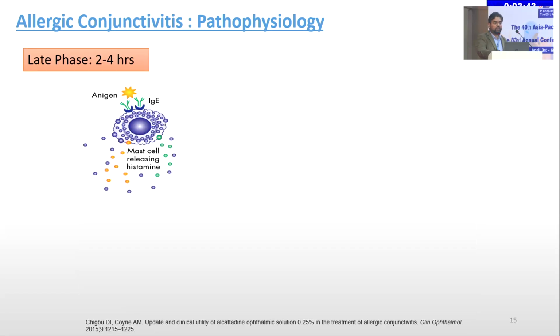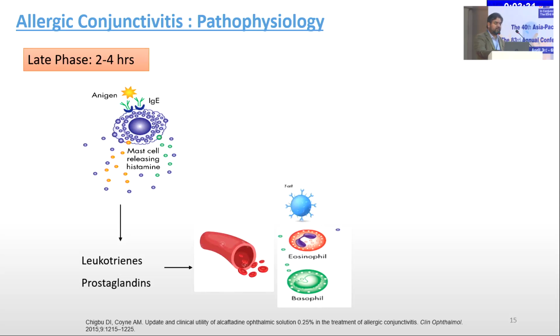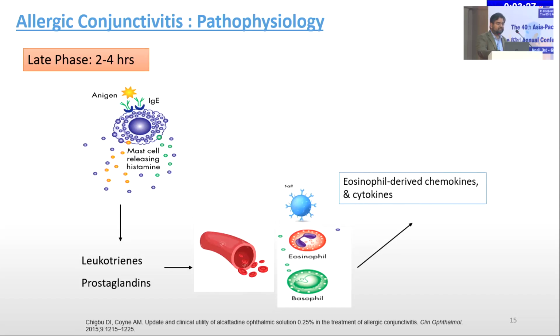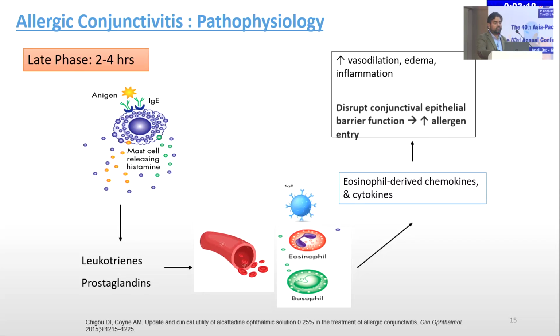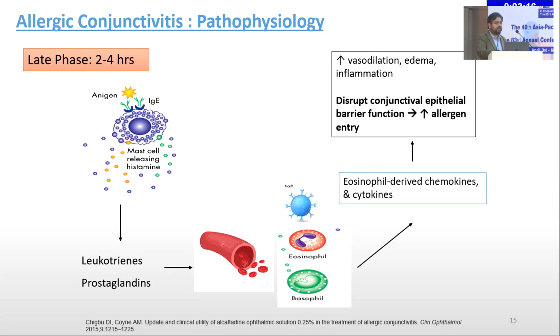The late phase occurs around 2 to 4 hours after exposure of the antigen to the eye. On this exposure of IgE, mast cells release histamines, and they further release leukotrienes and prostaglandins. These have effects on the blood vessels as well as eosinophils, basophils, and the T cells. These all release chemokines and cytokines in the eye's tear film. These have symptoms on the eye, like you can see the redness, tearing, watering, itching, as well as on all surfaces.